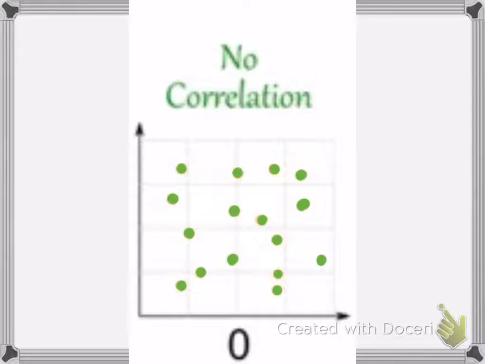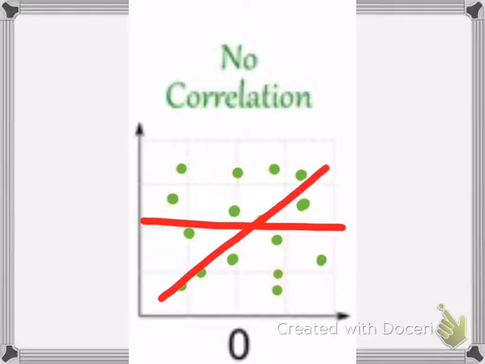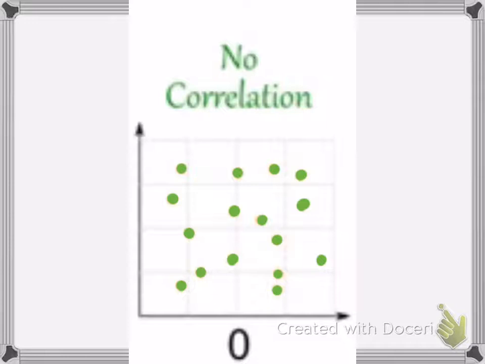Now, you can also have no correlation. This means if you draw your line of best fit, there's really no way to tell what the relation of these dots are. In other words, the dots are not going up, they're not going down, they're really just going everywhere.